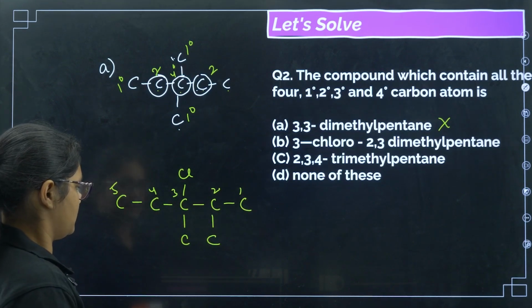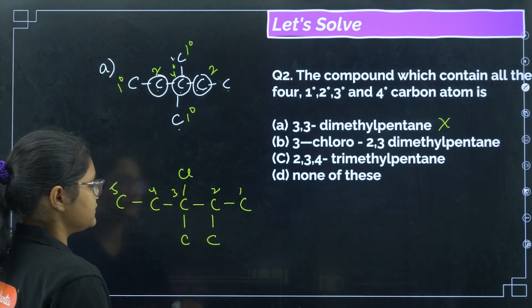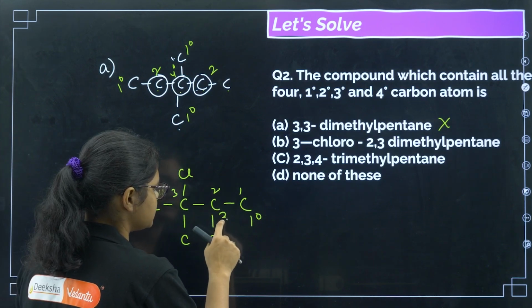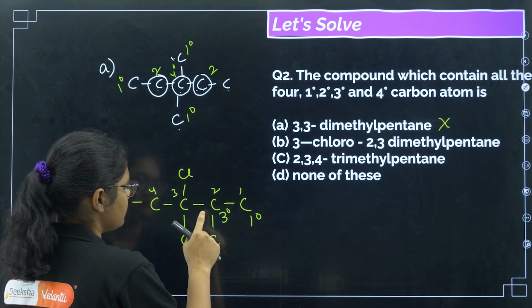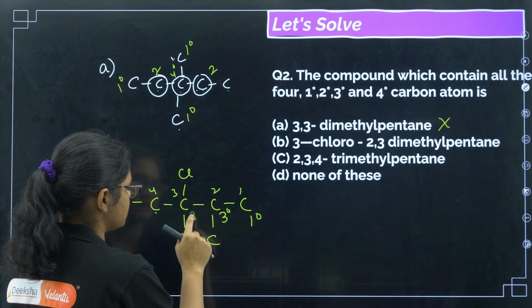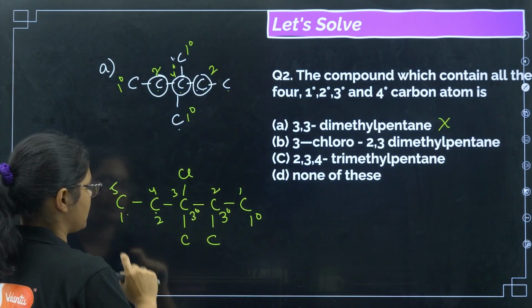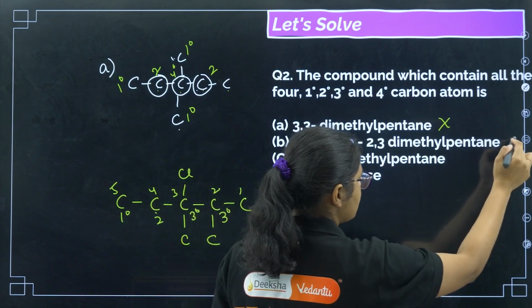Now if you see here, this carbon is attached to 3 carbons. First, this is a primary carbon because it is attached to only 1 carbon. This is a tertiary carbon. This is tertiary because it is attached to 3 carbons. Now this one is attached to 1, 2, 3, so this is also tertiary. This is attached to 2 carbons, so this is secondary, and this is again primary. So here we do not have any quaternary carbon, so this cannot be the answer.